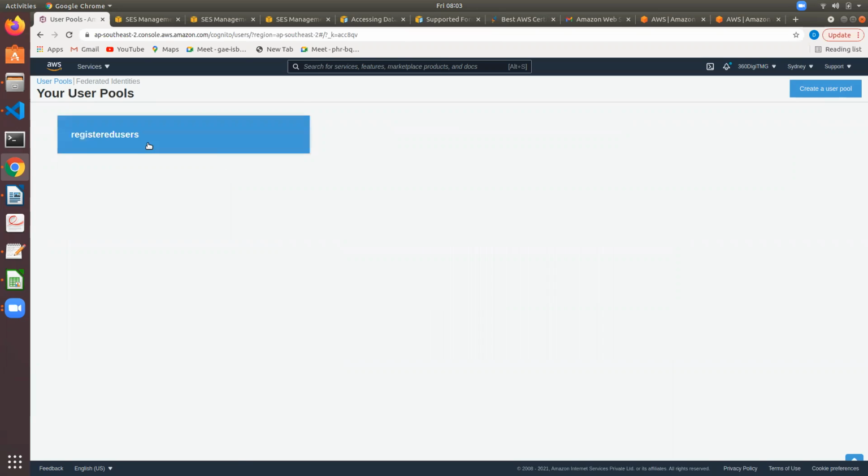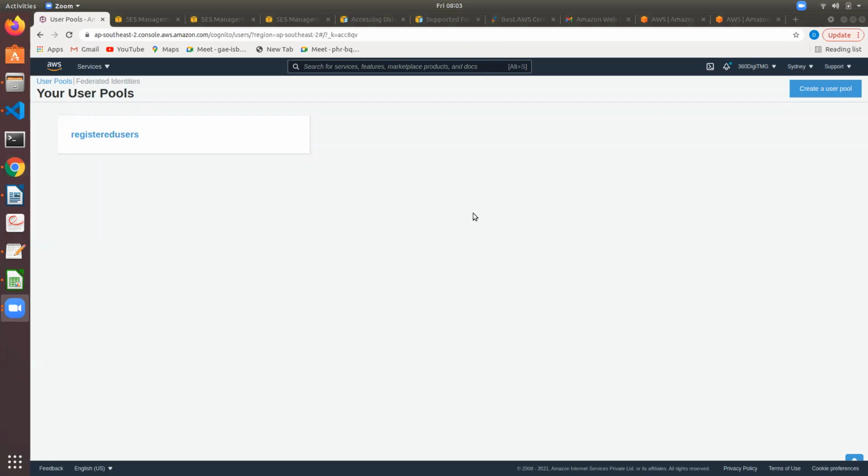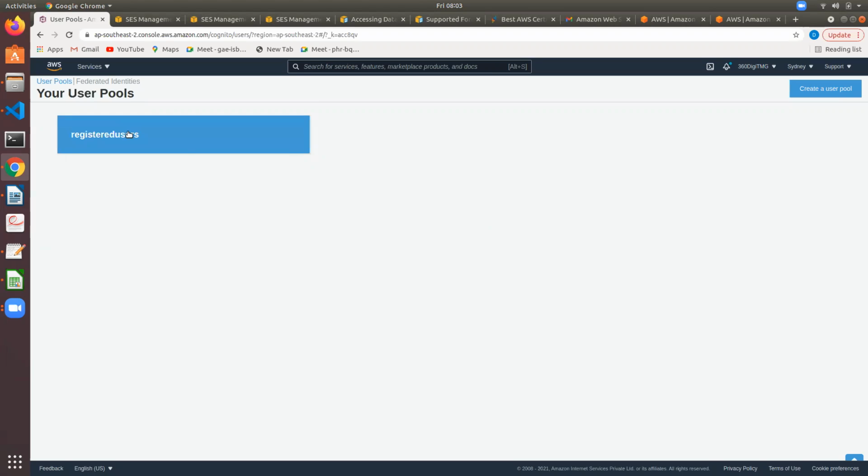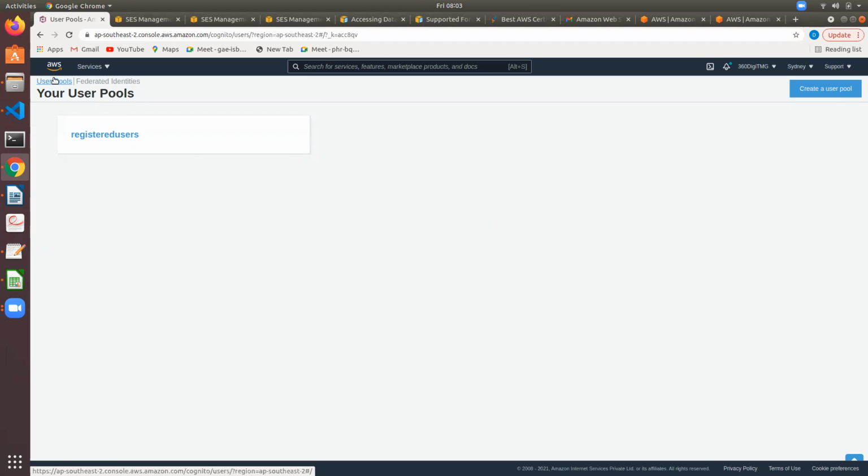Right now I have a user pool, the registered users user pool, and in the same way we can create identity pools.